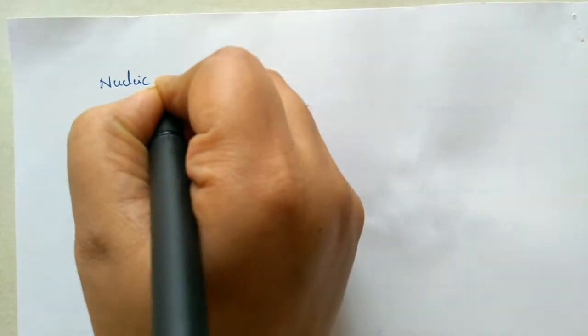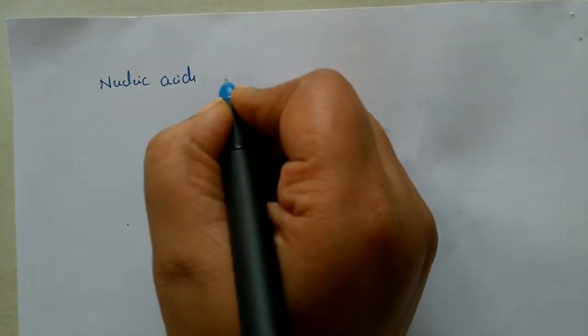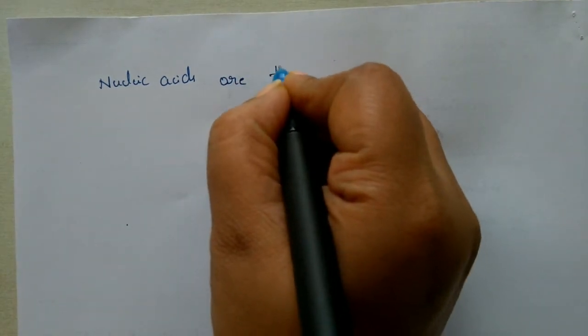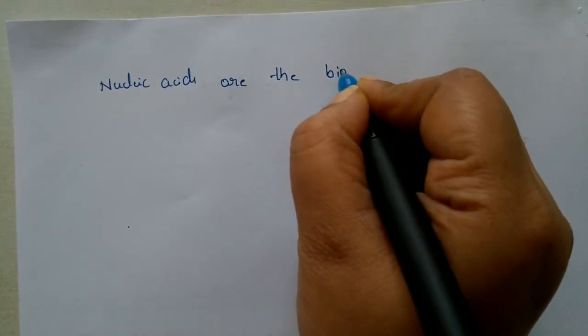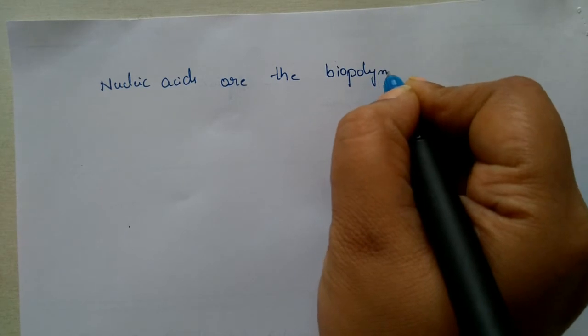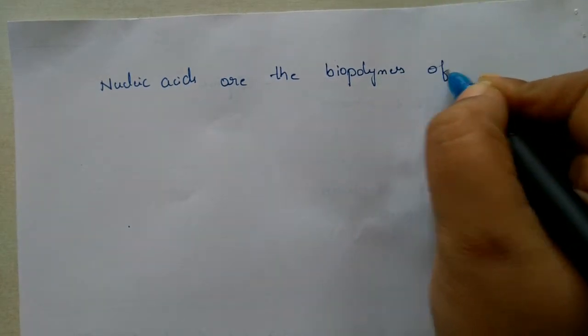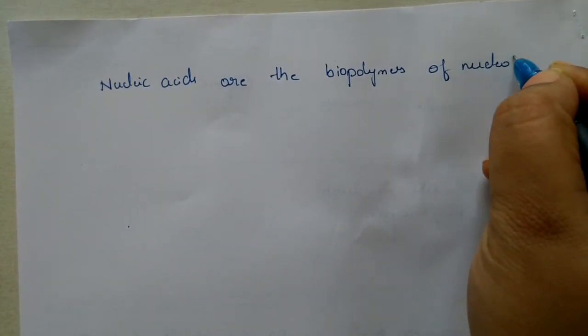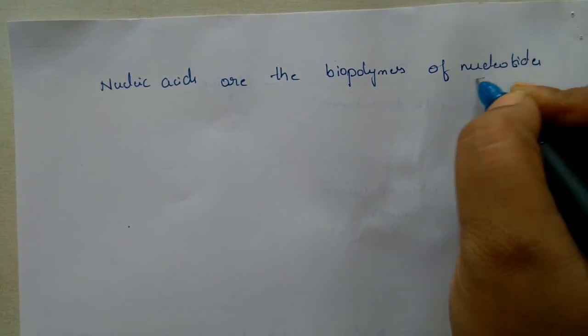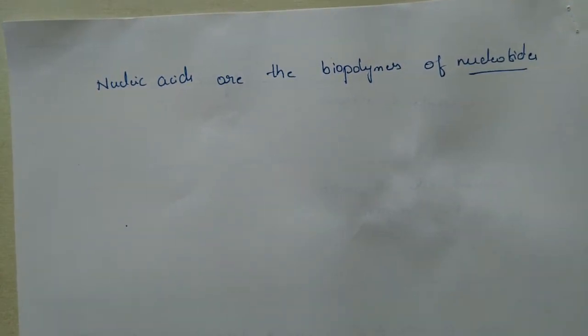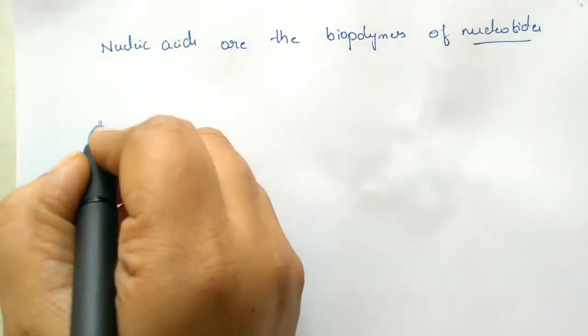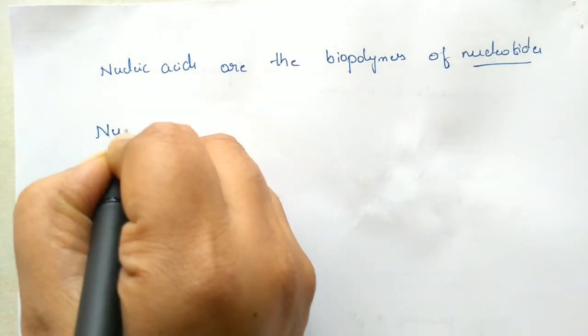Nucleic acids. Nucleic acids are the biopolymers of nucleotides. So we can write down that one. We have one more question: what is a nucleotide.